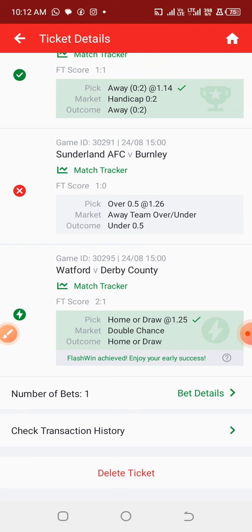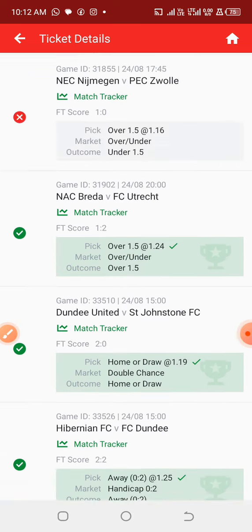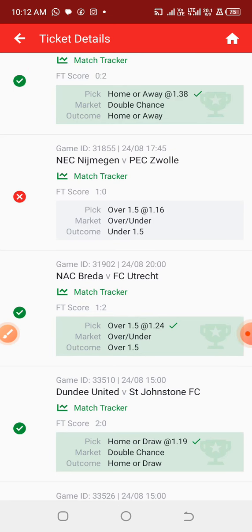The last game they won big time, and the last two games before the last one they also won big time. So unfortunately that's sports betting for you. And looking at this Netherlands league match, the match was predicted as over 1.5, and unfortunately the game ended up 1-0 at 1.16 odds.